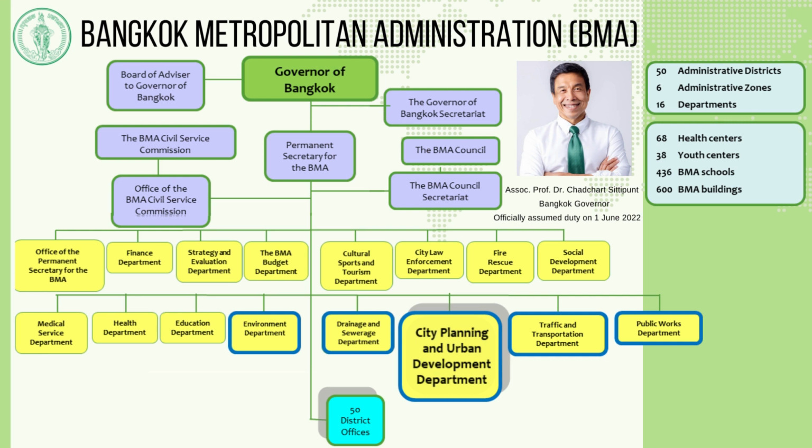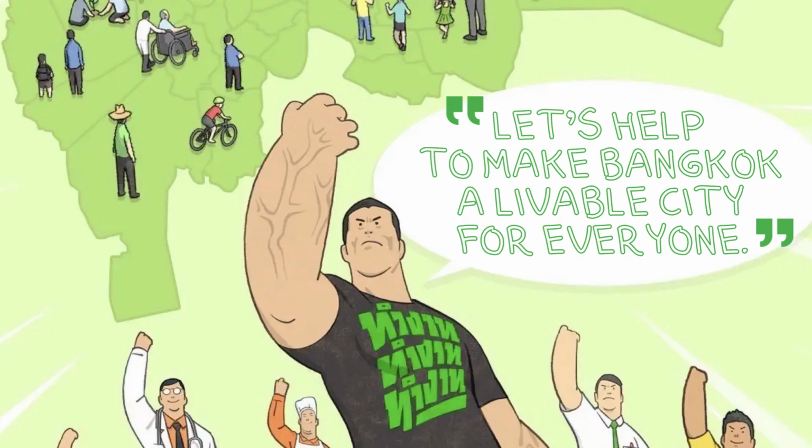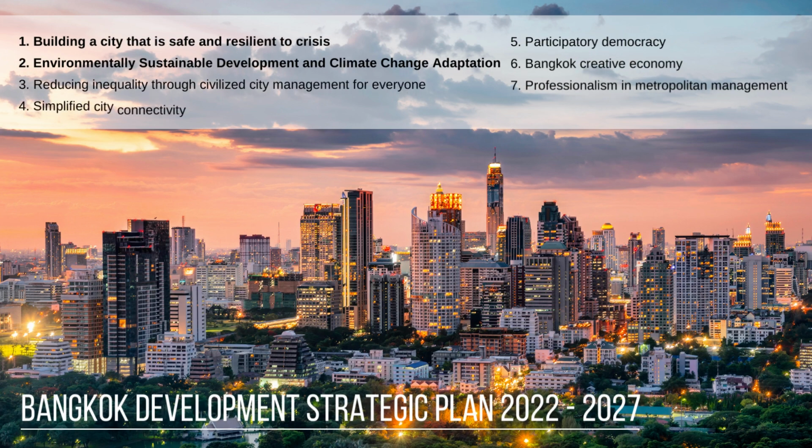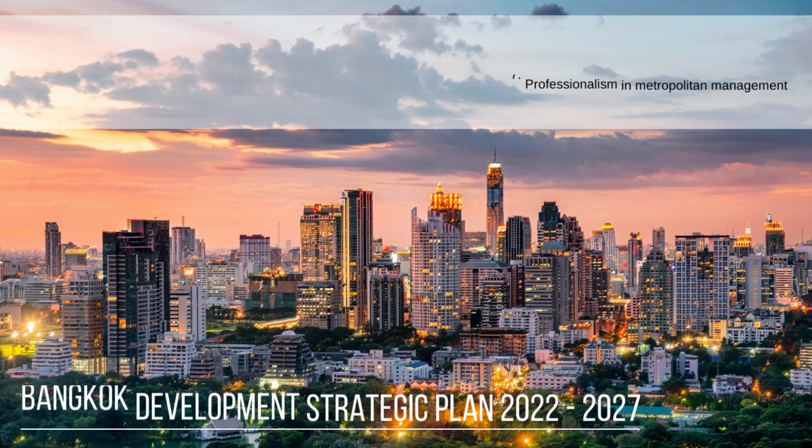The current Bangkok governor is Associate Professor Dr. Chachad Sittipan. His motto is, "Let's help to make Bangkok a livable city for everyone." Bangkok Development Strategic Plan 2022 to 2027 focuses on 7 aspects. Strategies directly related to climate change are: Strategy 1. Building a city that is safe and resilient to crisis. Strategy 2. Environmentally sustainable development and climate change adaptation.